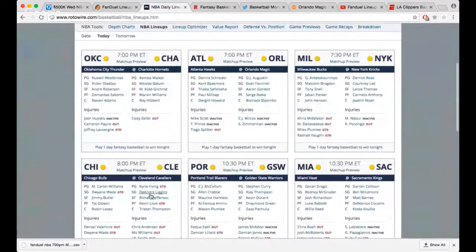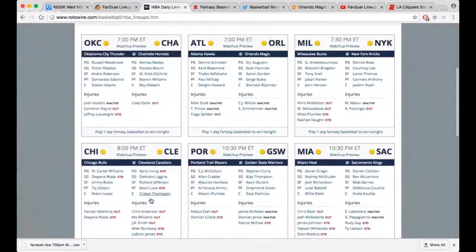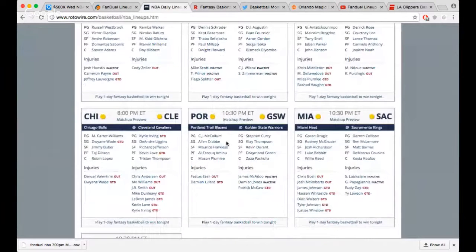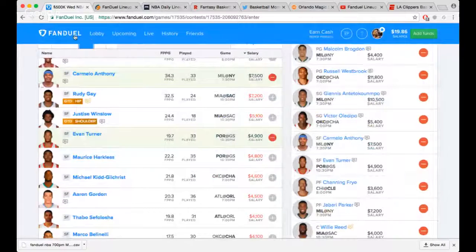They don't even have LeBron listed in the starting lineup. That's interesting. If LeBron is out, I'm going to have 100% Jimmy Butler. I'm not gonna lie, man. If LeBron sits out, I just have to plug Jimmy Butler in. So I might make a dummy lineup that has him just in case the news comes out like 5 minutes before. I could just plug that into something. So, matter of fact, let me do that now. Actually, make a Jimmy Butler line.